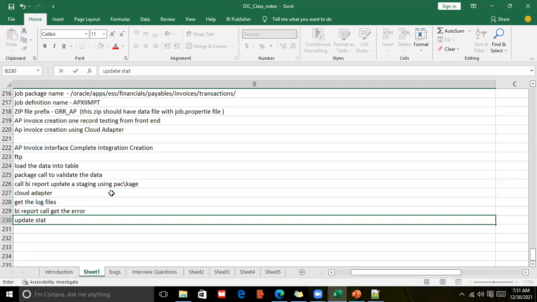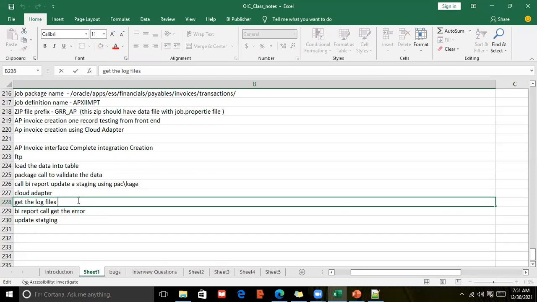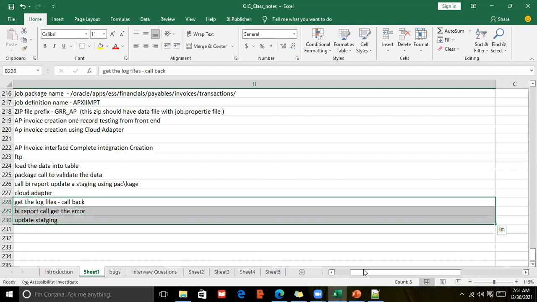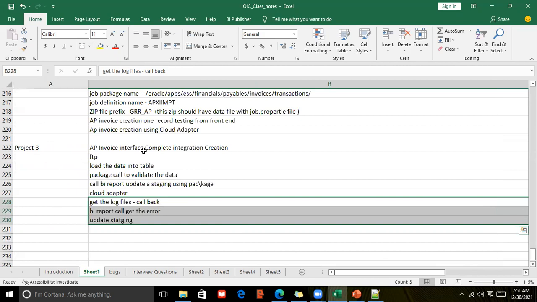So getting the log file and updating the staging is called the callback service. The callback will handle all these things. That will be executed in real time.